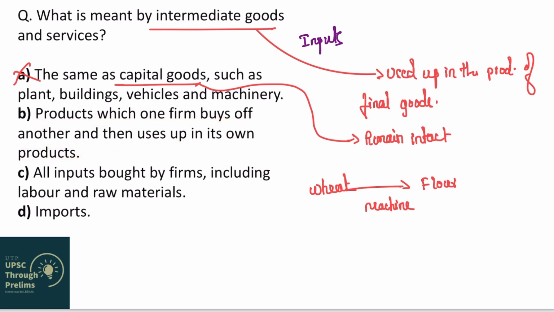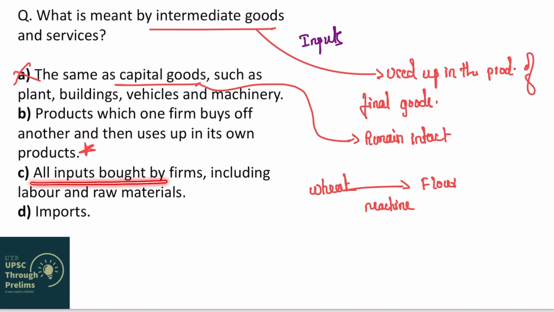For example, let's say this company is manufacturing flour and this company is selling wheat. So there are two companies, company A and company B. So what is happening here? Company B is taking product from company A and using this in its own product, right? So this product is intermediate good in the production of the product of company B, right? Hence this looks correct. Let's see the third option.